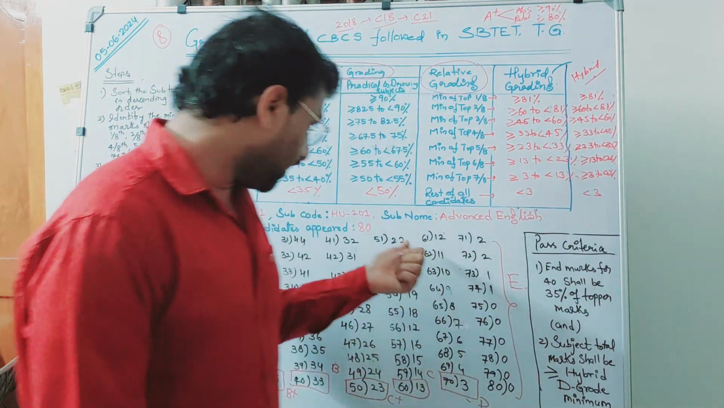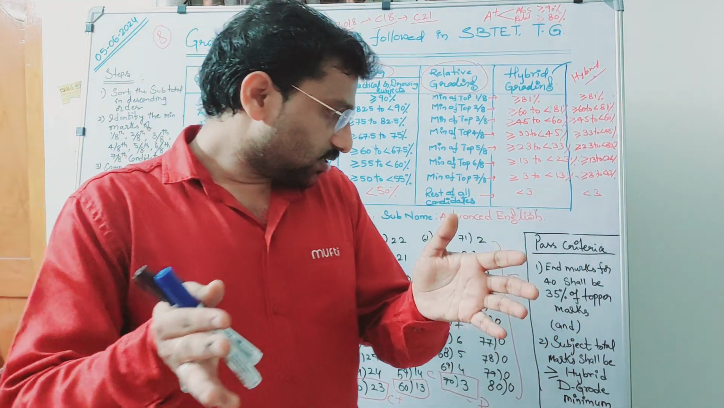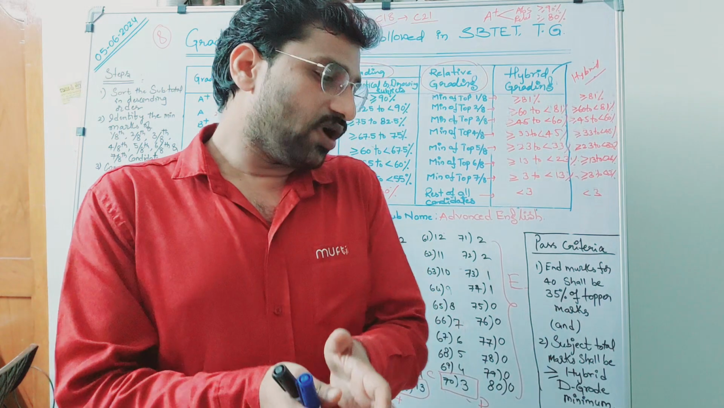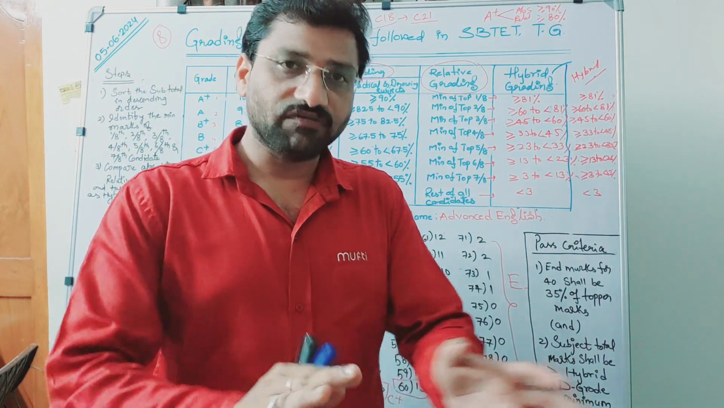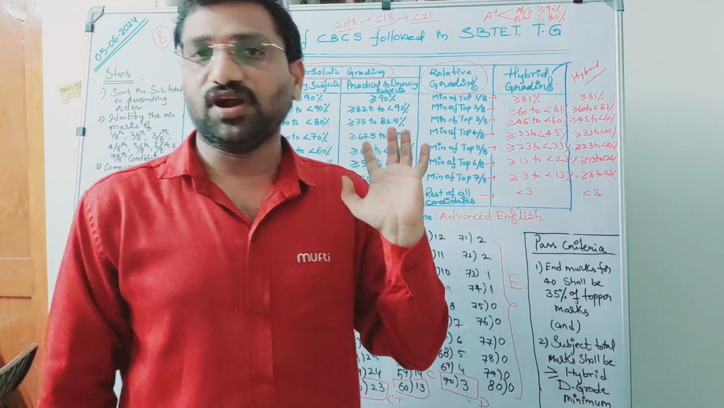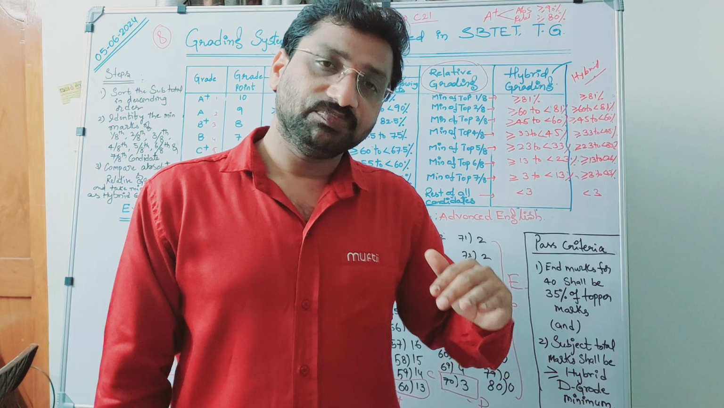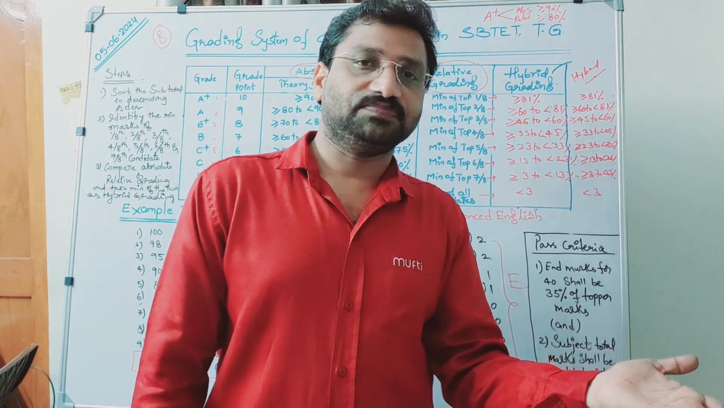If 80 candidates have written the examination all over the state, the topper is the highest mark secured by a candidate out of 80. Suppose at least one candidate got 40 out of 40. Then the rest of the 79 candidates should get 35% of the 40.